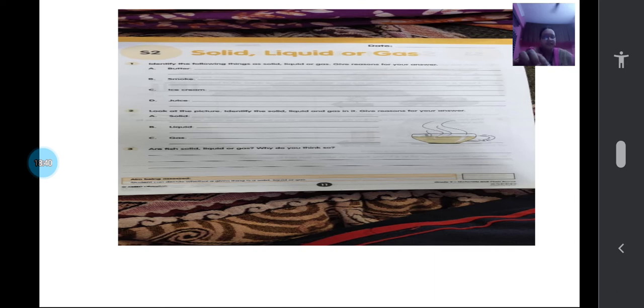Second question. Look at the picture. Identify the solid, liquid, and gas in it. Give reasons for your answer. There is a cup of some hot drink kept, and you can see the steam coming up. So you have to identify the solid, liquid, gas, and for each one you have to give one property why you have come to that conclusion.